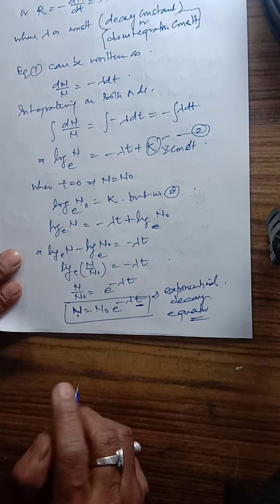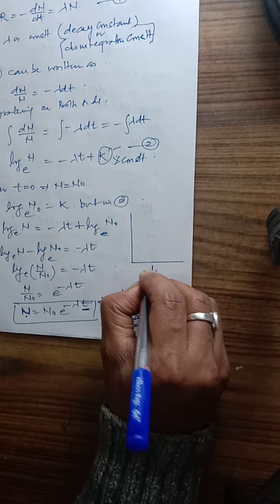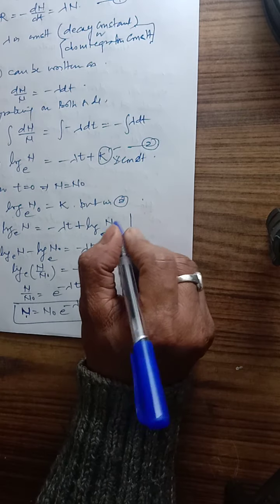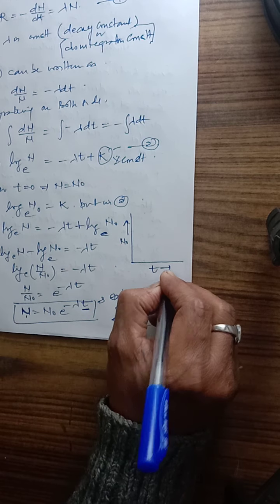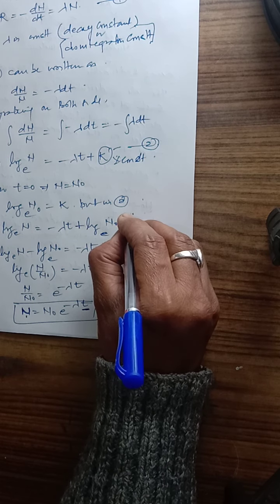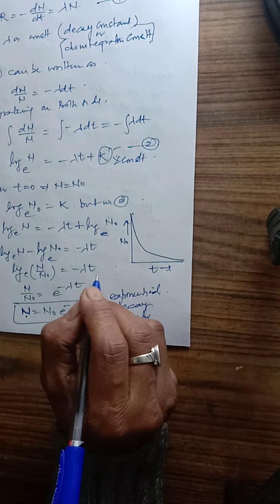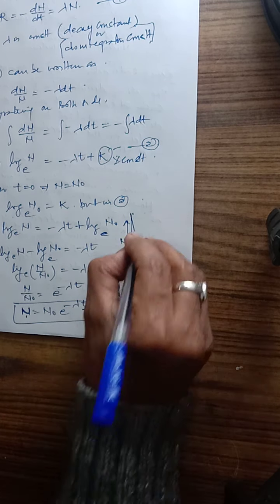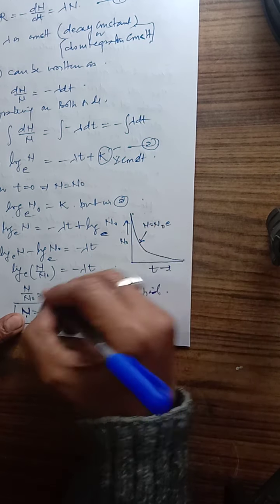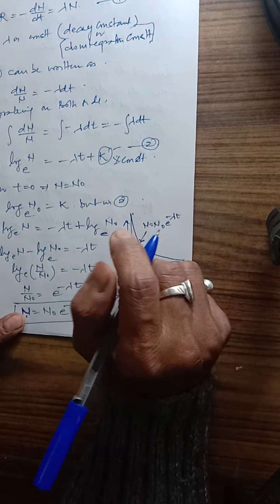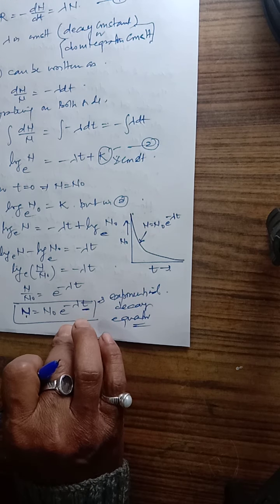So if we plot a graph between the time and N, this is the N0, and the curve will be like this, and this line will give you N equals N0 e raised to the power minus lambda t. So this is the graph for this decay equation.